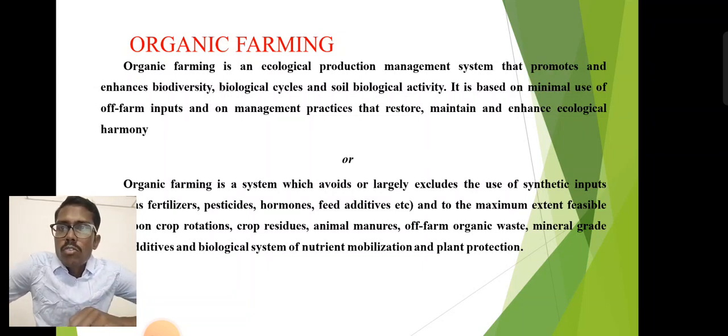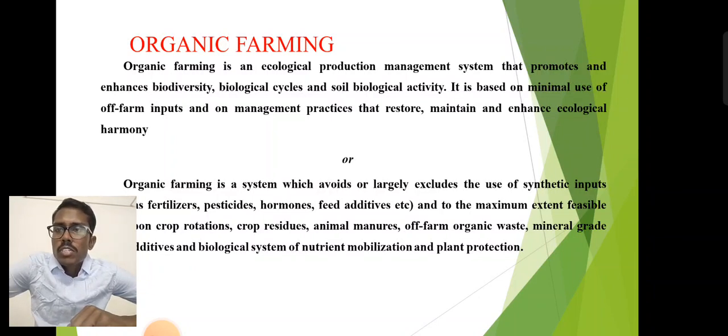As we discussed, organic farming is an ecological production management system that promotes and enhances biodiversity, biological cycles and soil biological activity. It is based on the minimum use of off-farm inputs and on management practices that restore and maintain ecological harmony. Otherwise known, organic farming is a system that largely avoids the use of synthetic inputs such as pesticides, fertilizers, hormones, feed additives, etc. To the maximum extent feasible, it relies on crop rotation, crop residue, animal manures, off-farm organic waste, mineral-grade additives, and a biological system of nutrient mobilization and plant protection. This is the definition of organic farming.